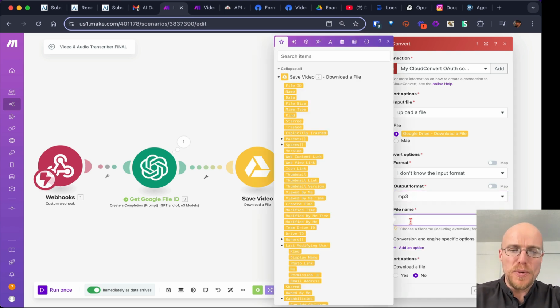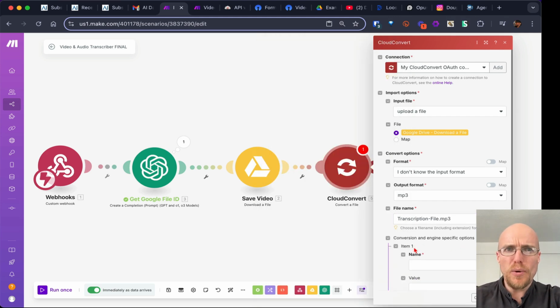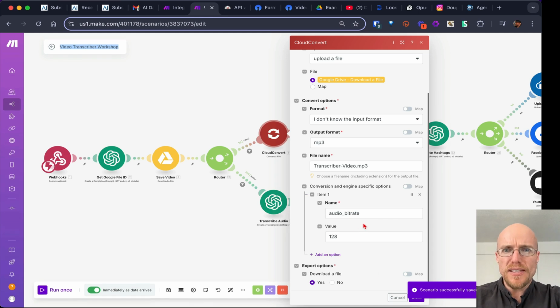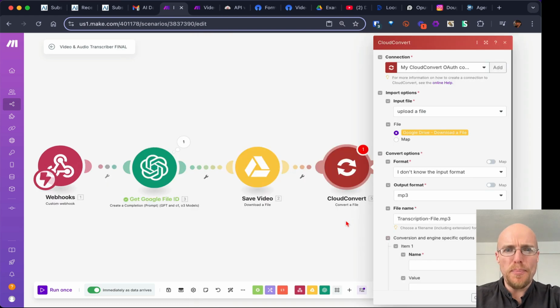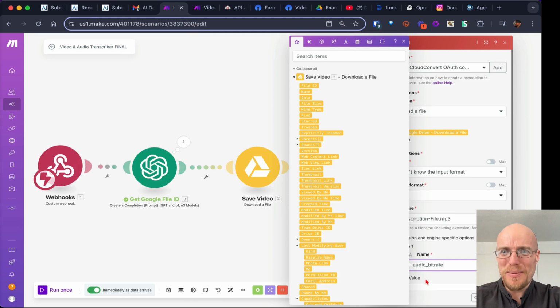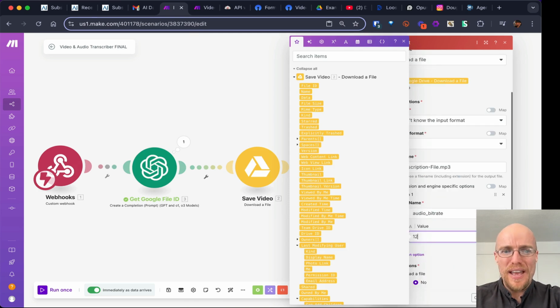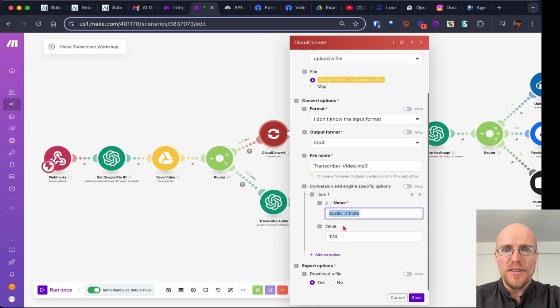MP3. File name can just be whatever. We can call it transcription file.mp3. So that's going to be the name of the final thing. And then I think there's one more thing that we want to do. This is a little advanced thing. Sometimes it produces too big of an MP3 for OpenAI. I forget why I did this, but I solved something with this a while ago. So I'm just going to do the same exact thing. And 128, I believe, is the value. It doesn't need to be super high quality because it's just audio.